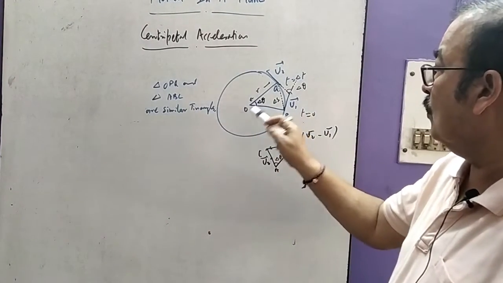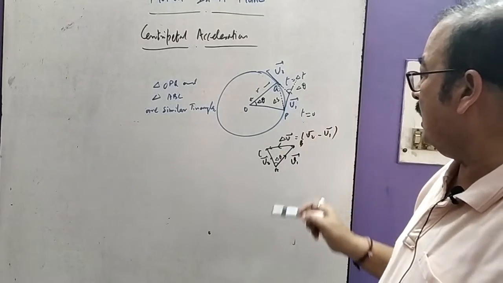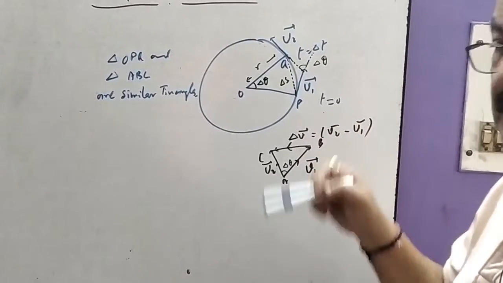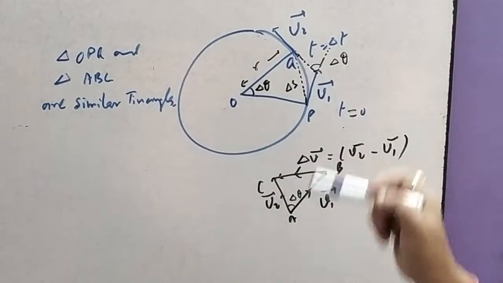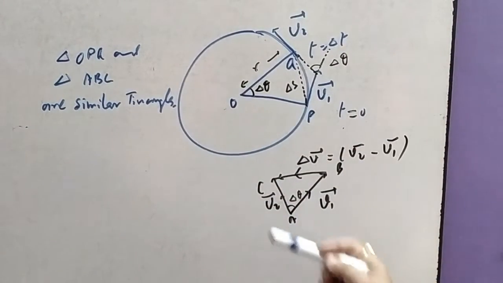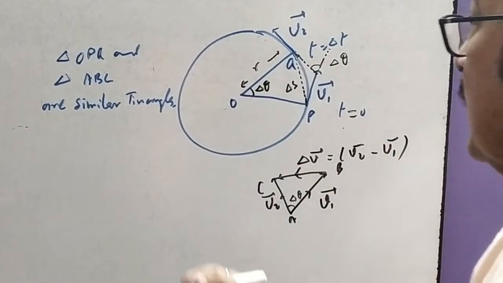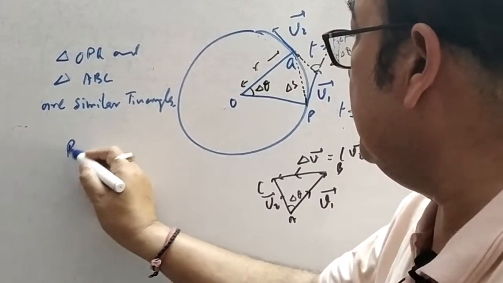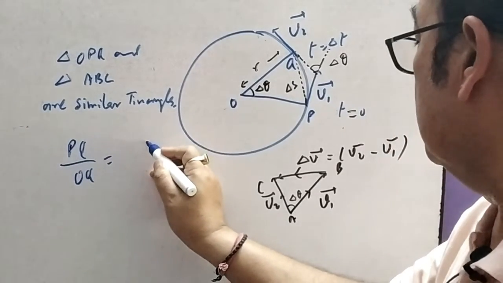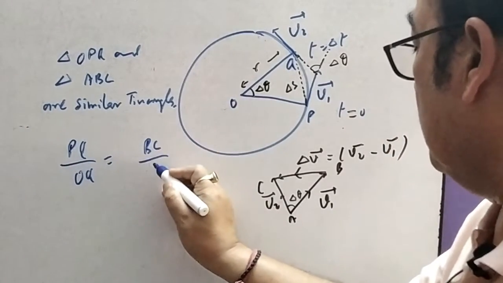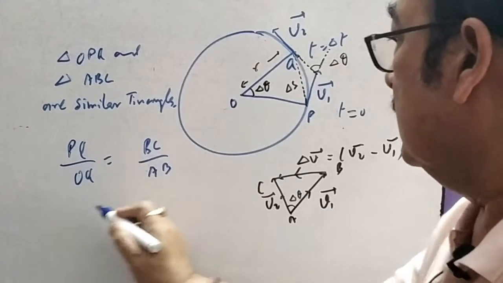We have said that OQP and ABC are similar triangles. Why? Because both have the same angle delta theta, and both have two equal sides, V1, V2 and R, R. Therefore, PQ upon OQ equals BC upon AB.